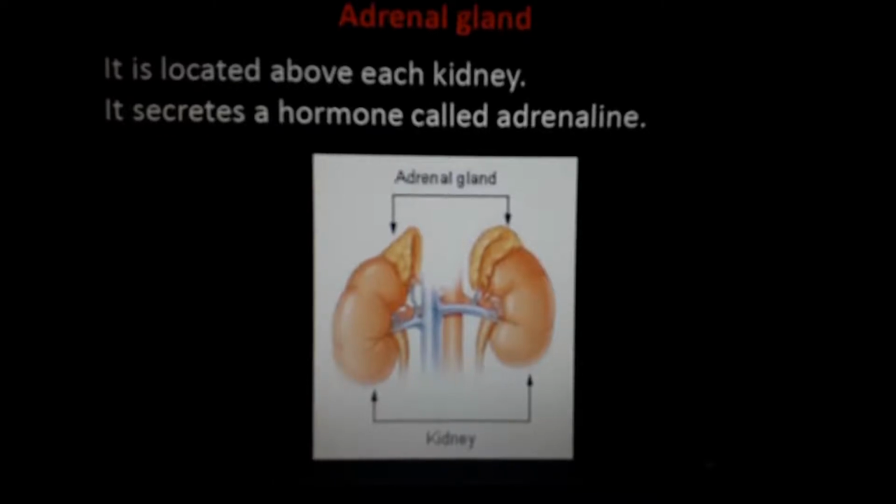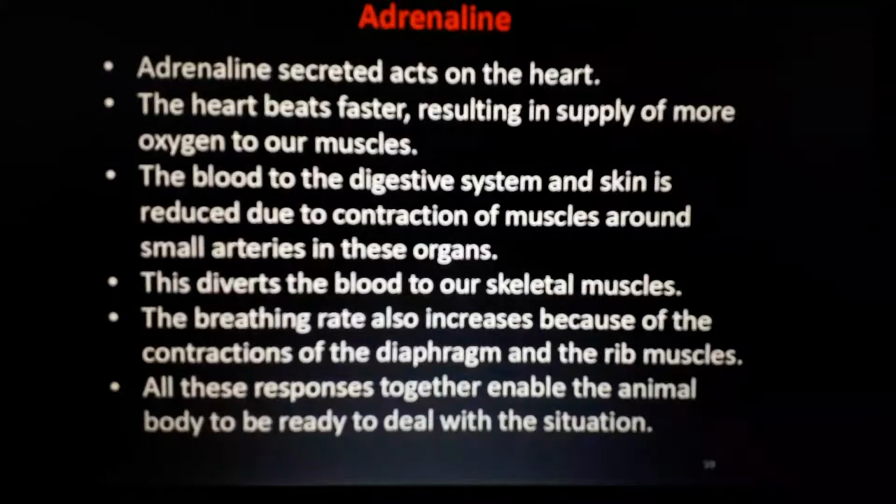Adrenaline is very important. Why? A very important question, 2 mark or 3 mark. Adrenaline secreted acts on the heart. The heart beats faster, resulting in the supply of more oxygen to our muscles. The blood to the digestive system and skin is reduced due to contraction of muscles around small arteries in these organs. This diverts the blood to our skeletal muscles. The breathing rate also increases because of the contraction of the diaphragm and the rib muscles. All these responses together enable the animal body to be ready to deal with the situation.